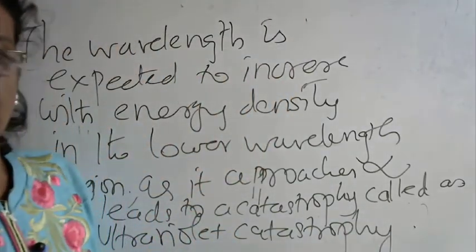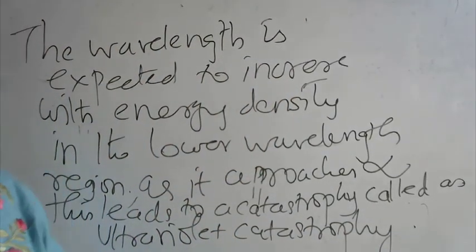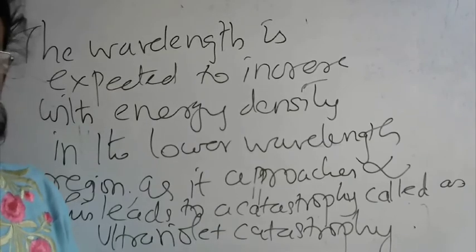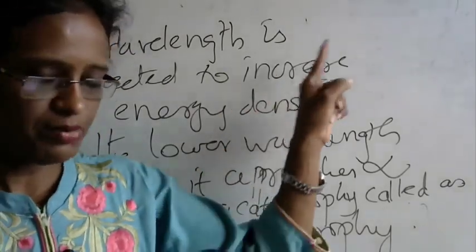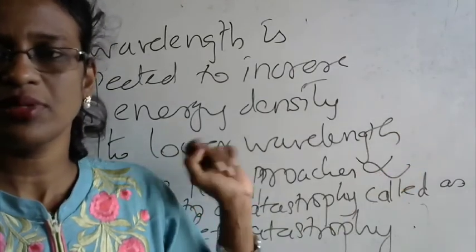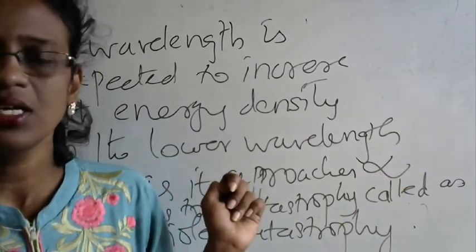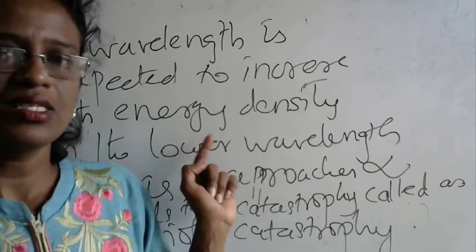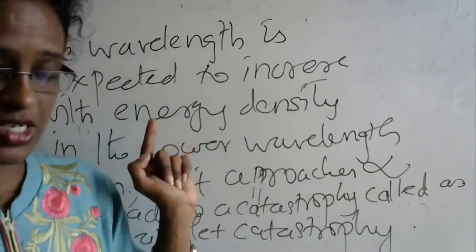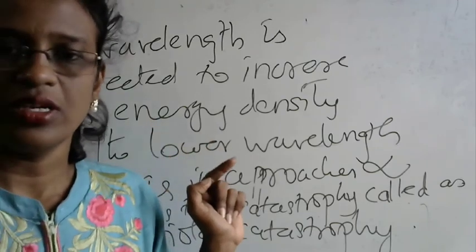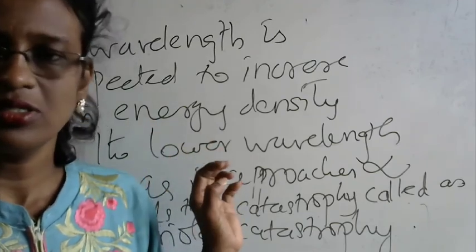This is an important question: the failure of Rayleigh and Jeans. You need to understand this relationship of energy density being inversely proportional to 1 by lambda square as found by Rayleigh and Jeans, and that this will lead to a phenomenon called the ultraviolet catastrophe, which is something that is not possible.